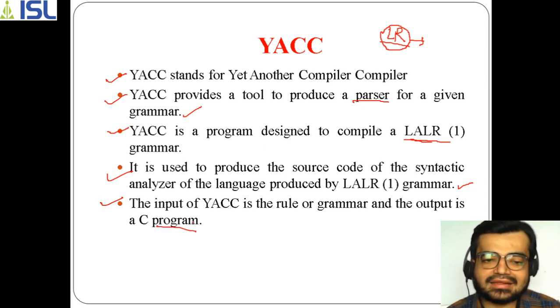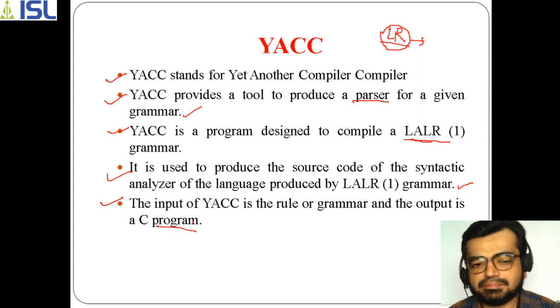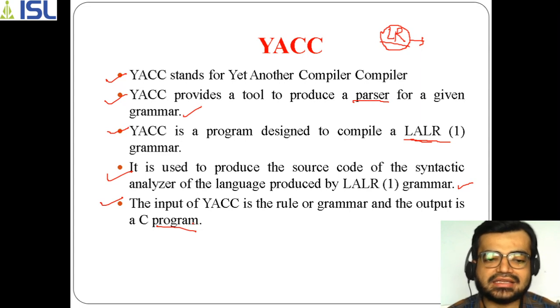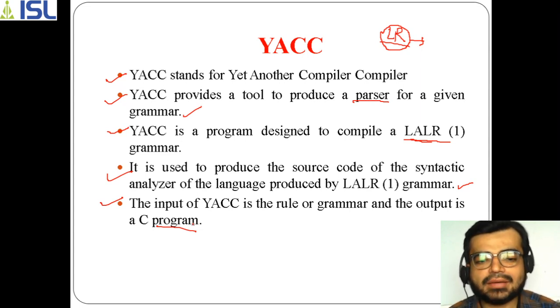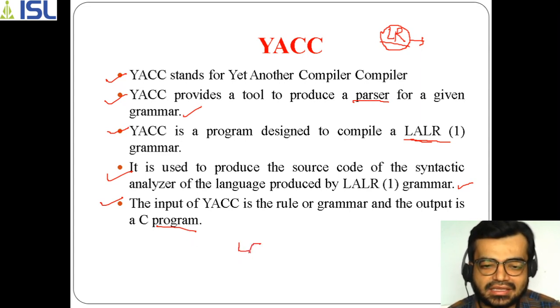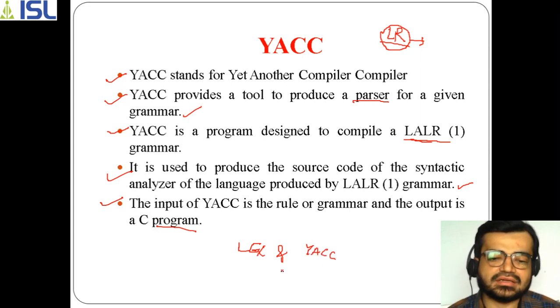In Lex also we have seen the process that Lex will give you a C program, and that C program you have to compile, and whenever you give any example for that given grammar, it will generate a parse tree for YACC, and for Lex it will give you a set of tokens for the given source code. So Lex and YACC are similar in process, but their intentions are different.